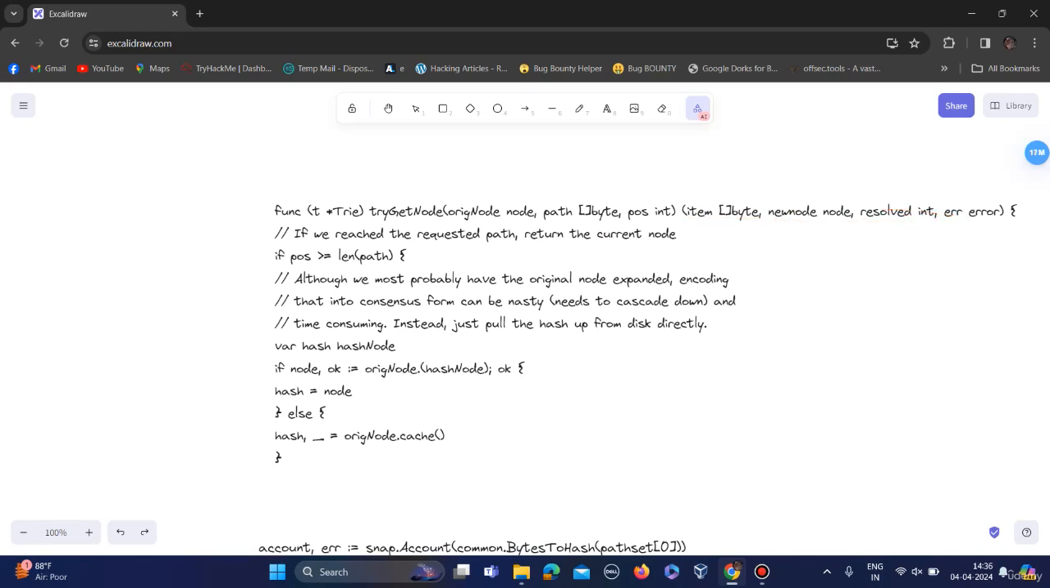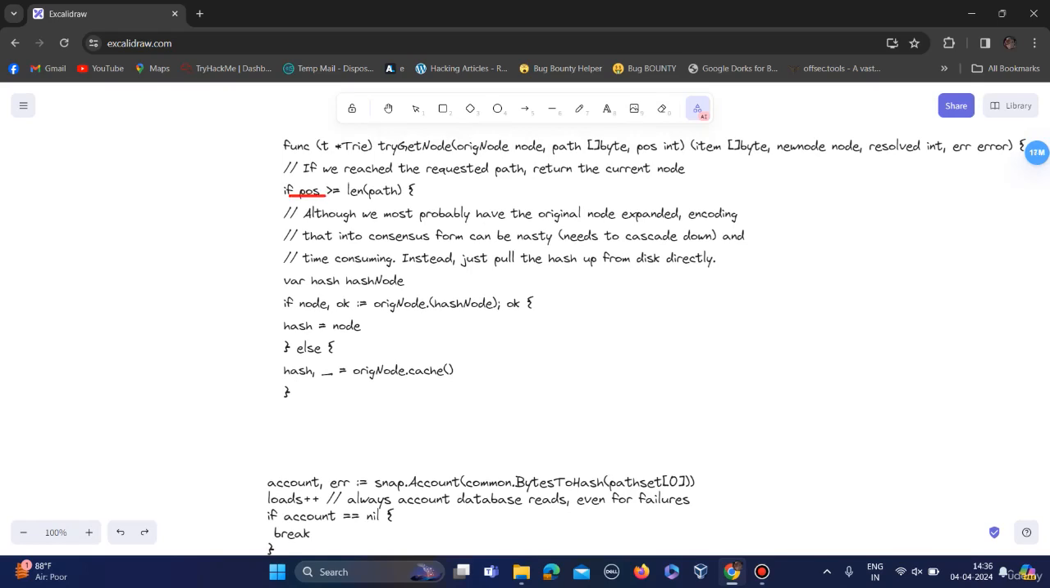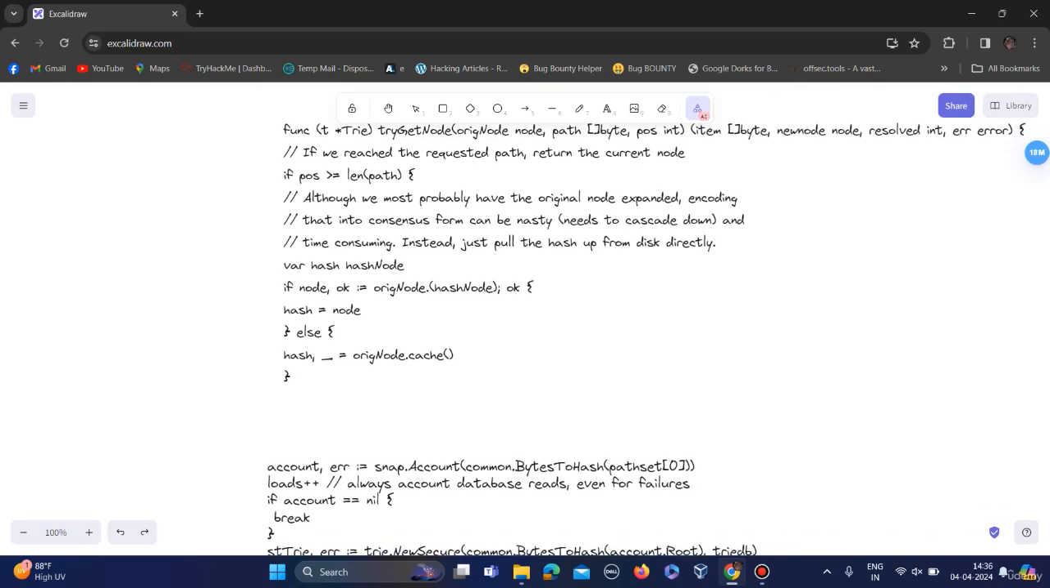Now this POS is checking if the requested node has been found. If yes, then this code will get executed. What this code is doing is checking whether the origin node is of type hash node. If yes, then assign the origin node's hash to the node's hash value. Otherwise it calls the cache method on the origin node.